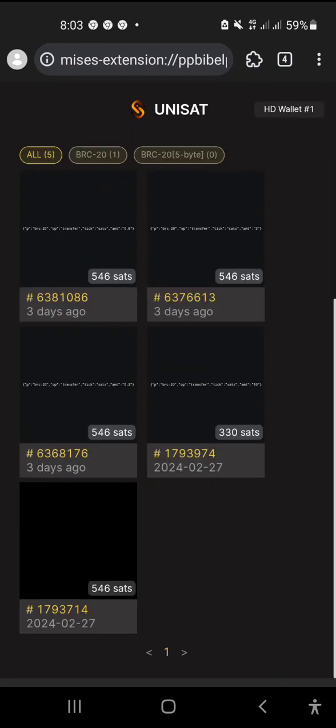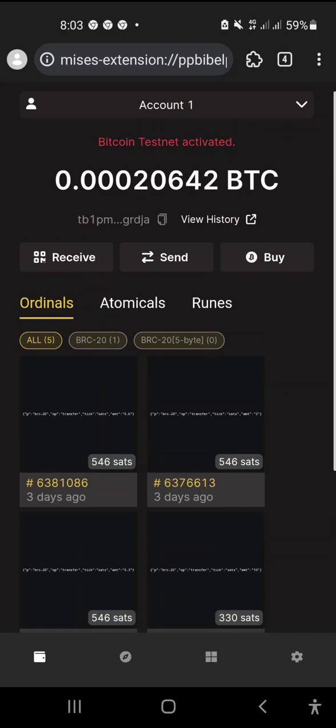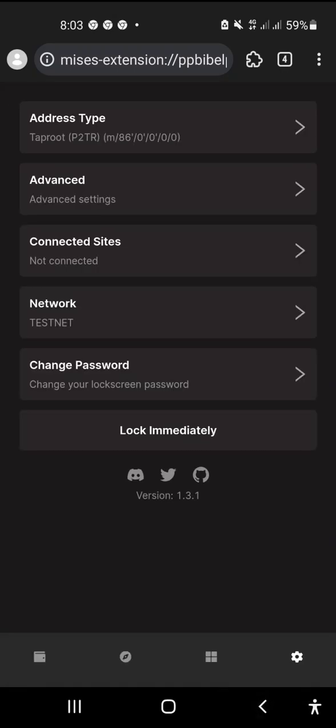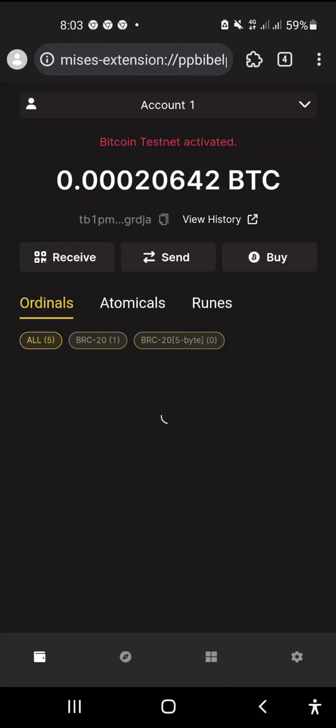So you first need to come into Unisat wallet, open Unisat wallet, and click on this setting button, and the testnet option is available for you if you haven't checked. In my previous video I've already shown you everything.